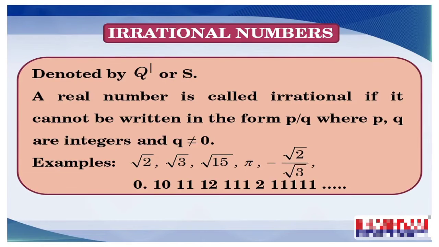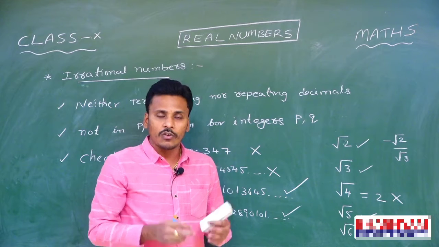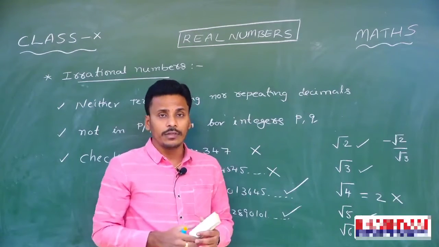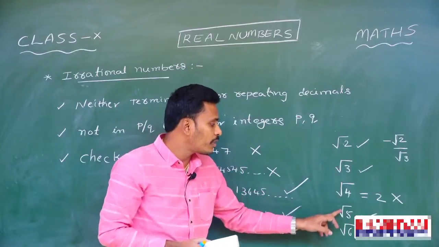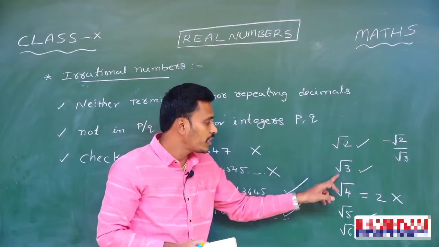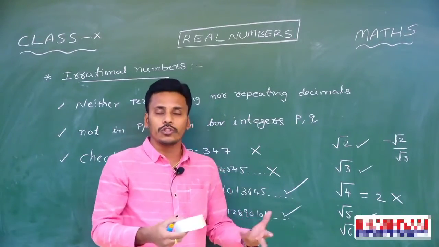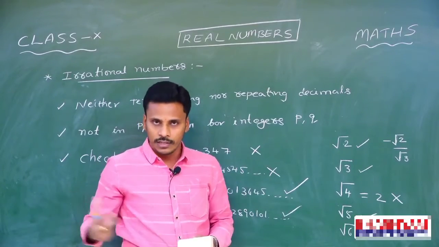So root 2 is irrational, root 3 is irrational, root 5 is irrational, root 6 is irrational. Now here in this class, in real numbers, we are going to prove these numbers as irrational. We are going to check the irrationality of these numbers using the fundamental theorem of arithmetic after this.